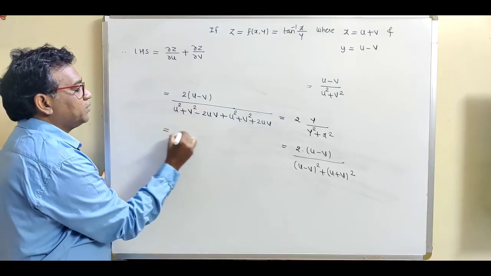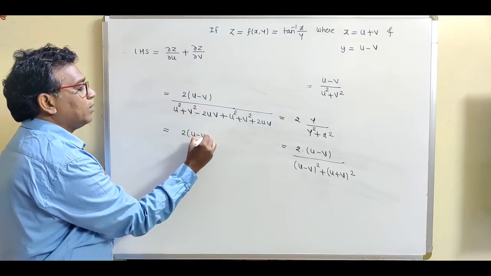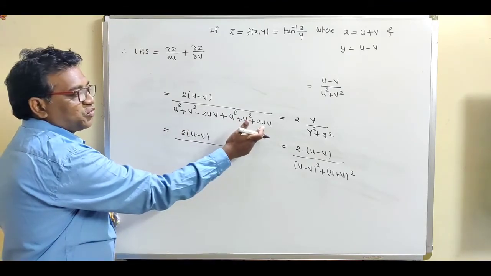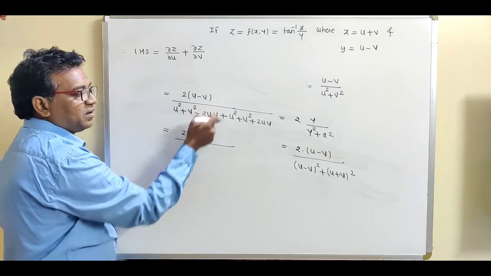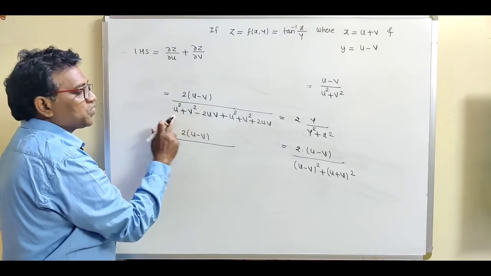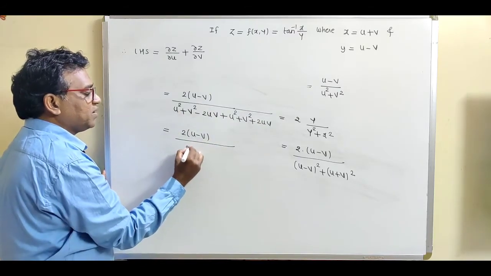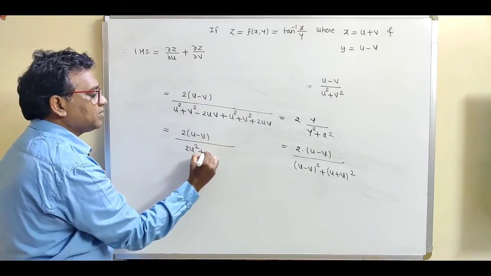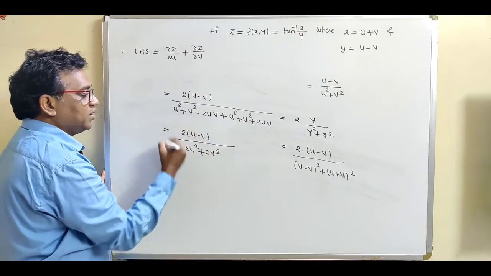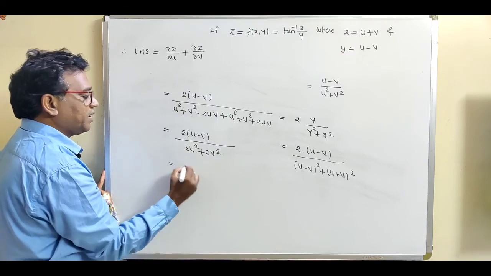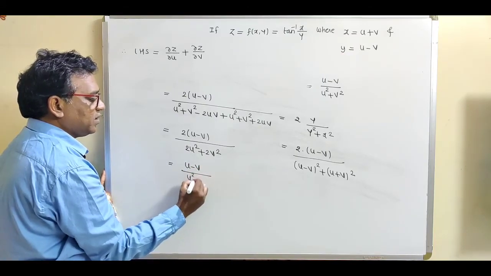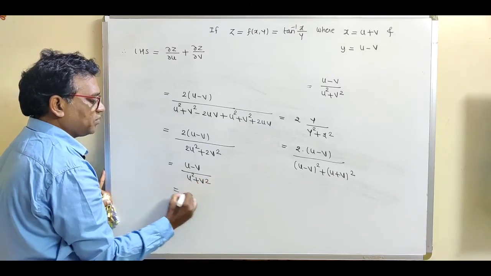So this is equal to 2(u minus v) divided by, now plus 2uv and minus 2uv get cancelled, u square and plus one more u square, so this is 2u square, v square plus v square, so this is 2 times v square. So cancel this 2 from numerator and denominator. So what is the final answer? This is (u minus v) divided by (u square plus v square).